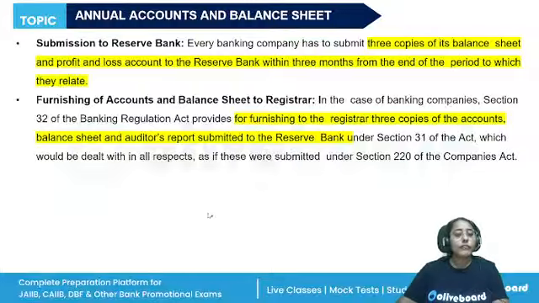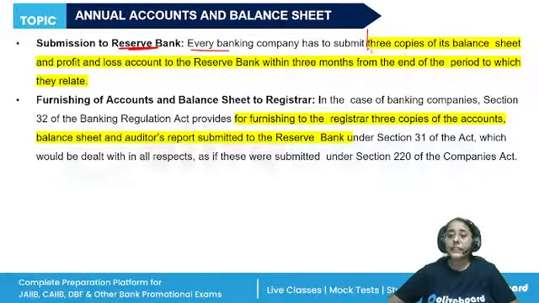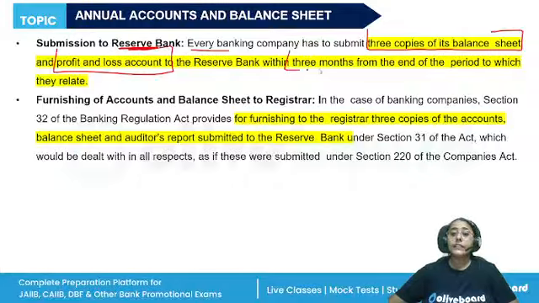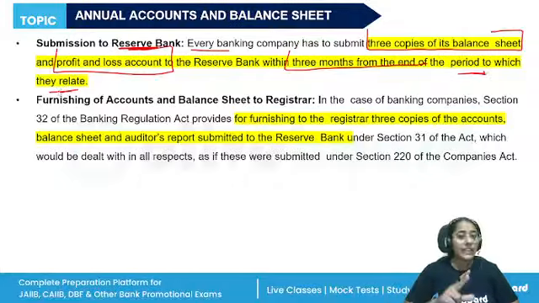Okay. So if we are talking about submission to RBI, every banking company has to submit 3 copies of its balance sheet and profit and loss account to RBI within 3 months of the end of the period to which they relate. They also have to furnish accounts and balance sheet to the registrar.